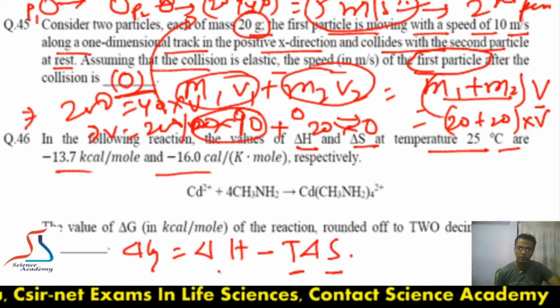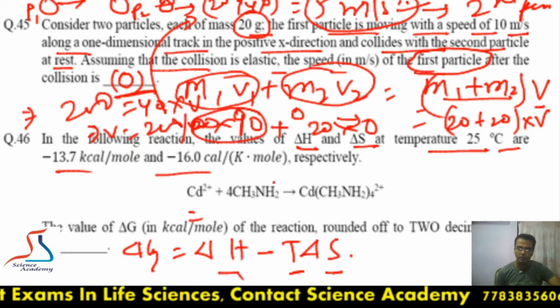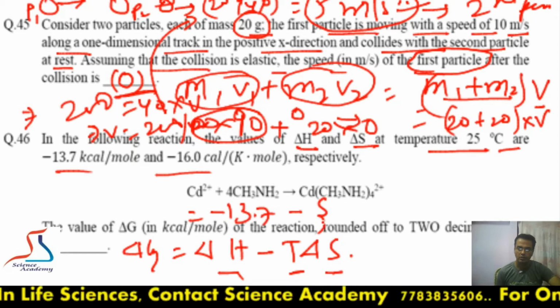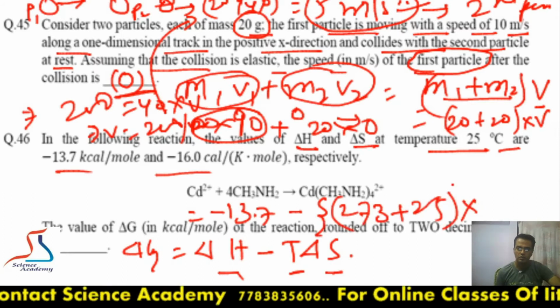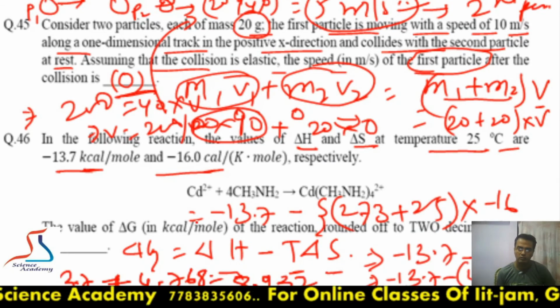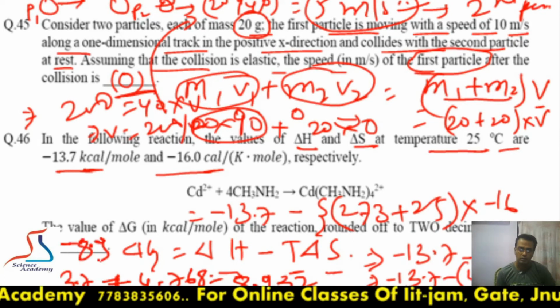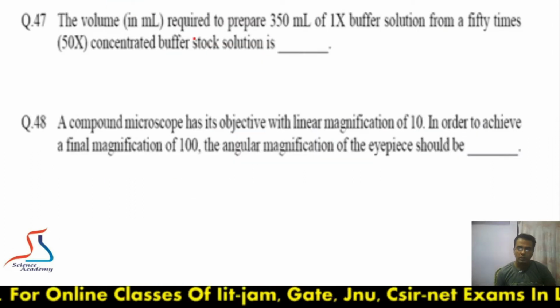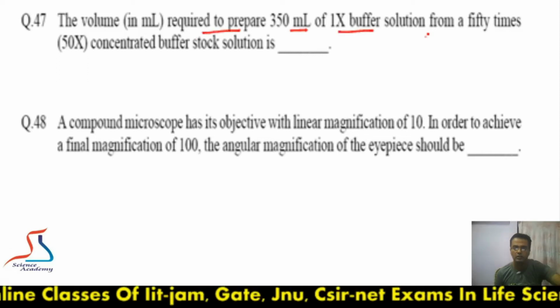So the enthalpy value is given as minus 13.7, the temperature is 25, which is 273 plus 25 because we have to take it in Kelvin, into delta S, which is minus 16. So after doing the calculation, its value will be minus 8.932.